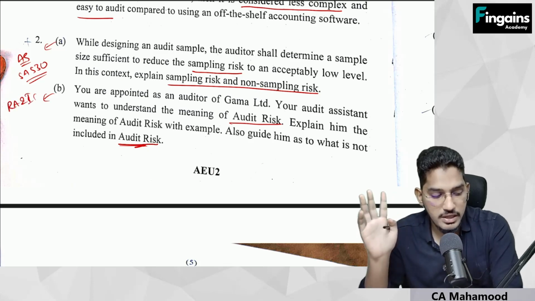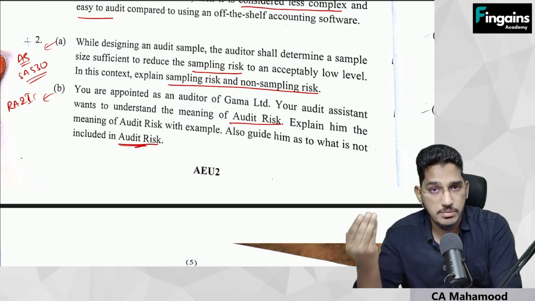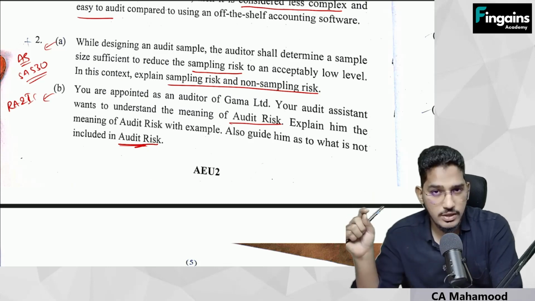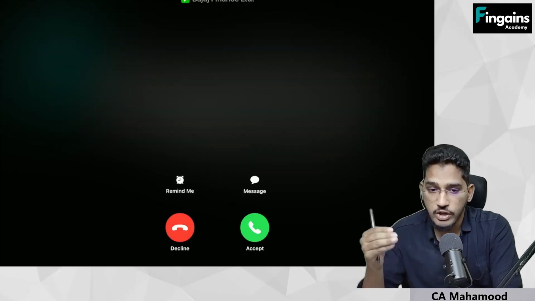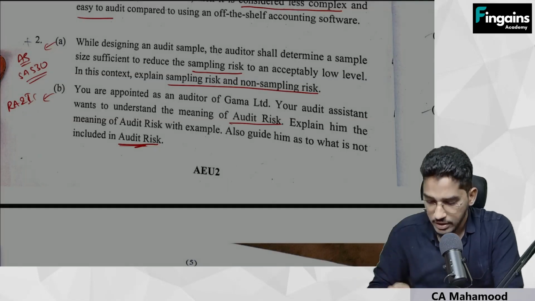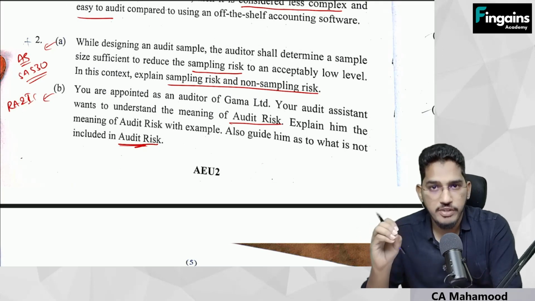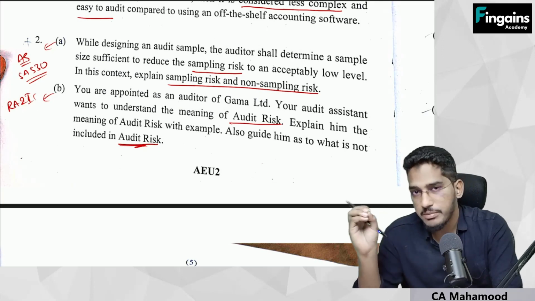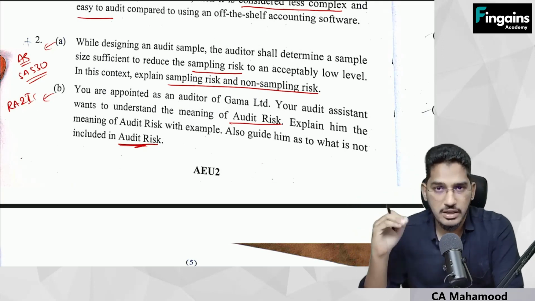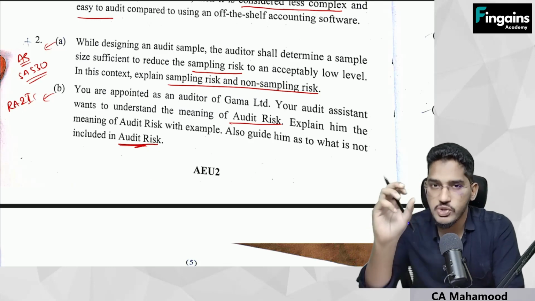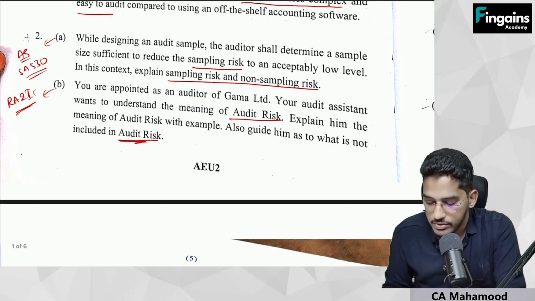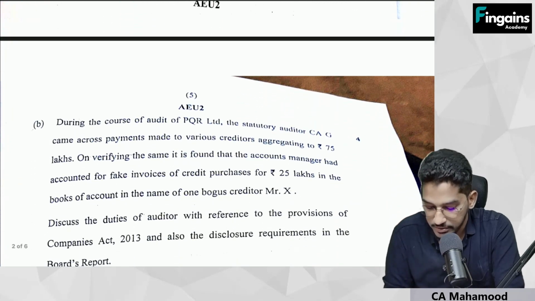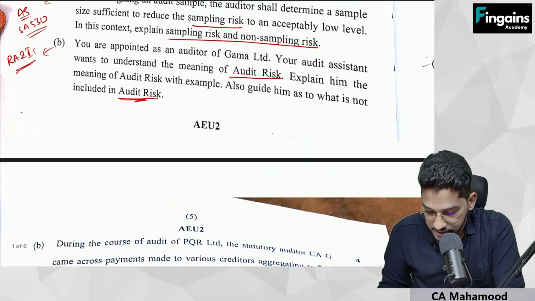First question, the risk assessment and internal control, which is talking about what is the meaning of audit risk. They will define the audit risk. They will also say what is not included in the audit risk. Like if you give modified opinion when unmodified opinion is appropriate, that will not be coming under audit risk. So like this, the first question, the risk assessment and internal control, is about audit risk only, so that you have to write here. So straightforward question, no complexity here. So let us have a look at the next question.